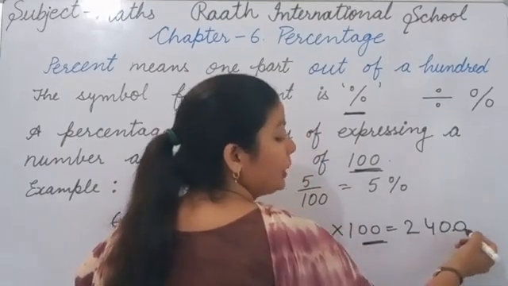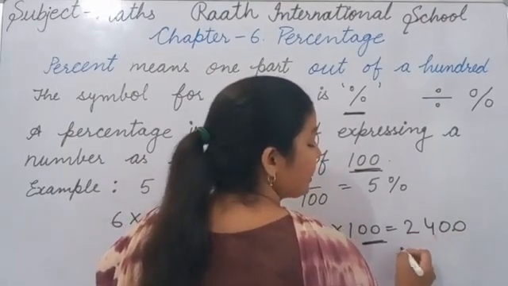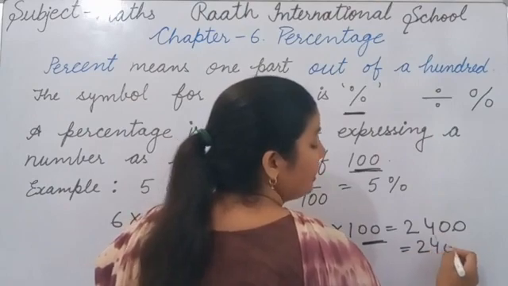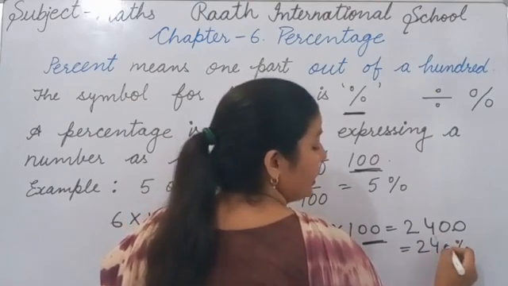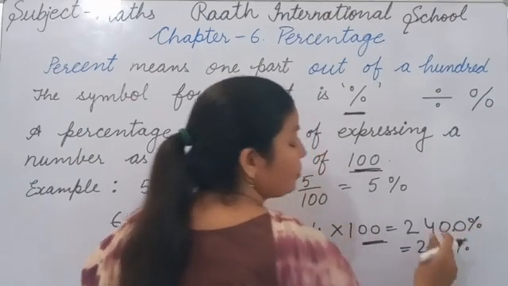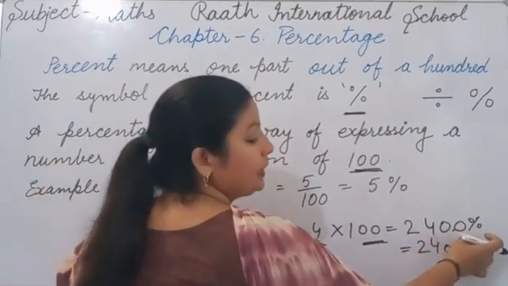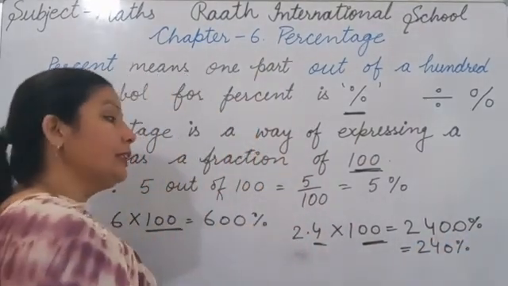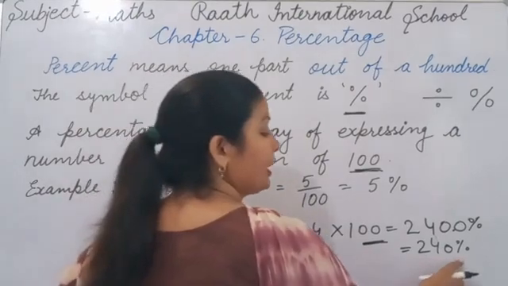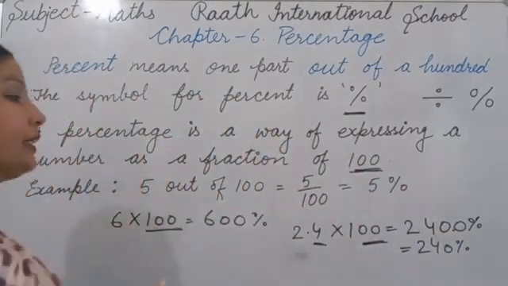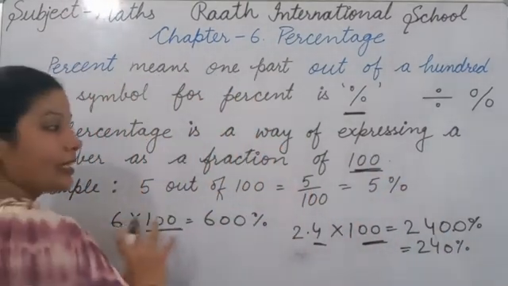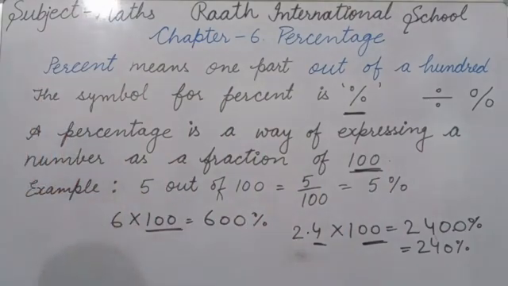So 240.0. That's equals to 240%. Okay. That's equals to, because after the decimal we have here 0, so there is no value of this 0. So this is 240%. Okay. That's your answer. So like this you can solve. Okay. Let me start now our exercise.